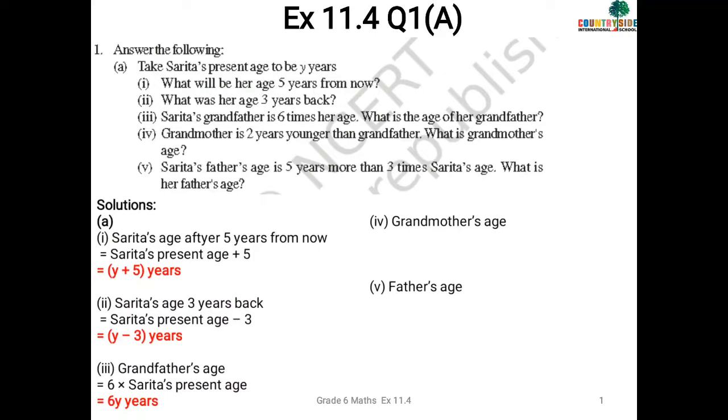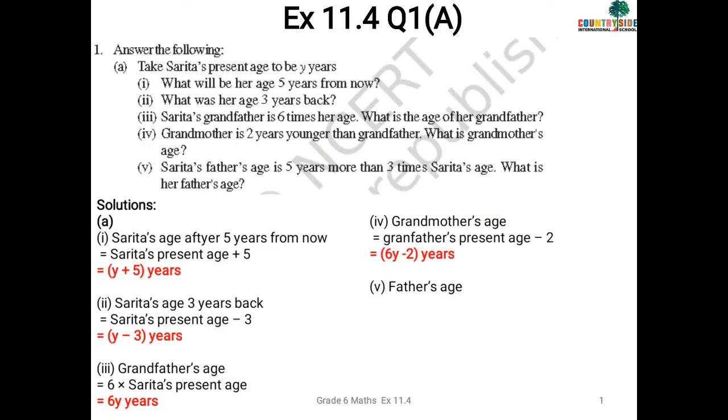Now in the same way, let's solve the fourth part. Grandmother's age is 2 years younger than grandfather. Okay, so underline this word younger. Younger means what? Small, and small means what? Subtraction. Here we have to find the grandmother's age, and she is 2 years younger than grandfather. Grandfather is 6y, 2 years younger, that is 6y minus 2. Yes, very simple. So grandmother's age is 6y minus 2 years.